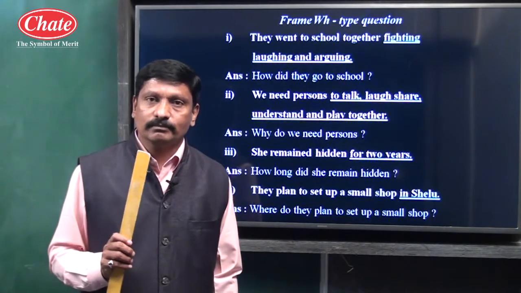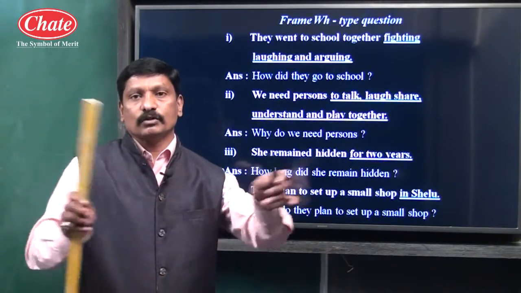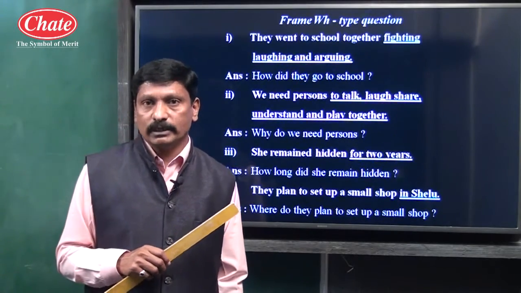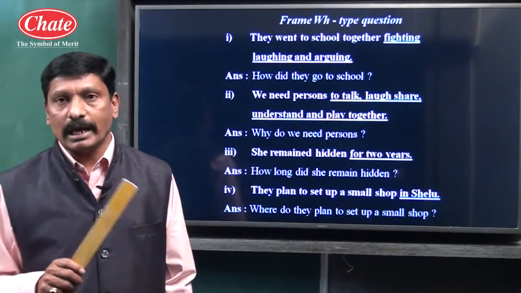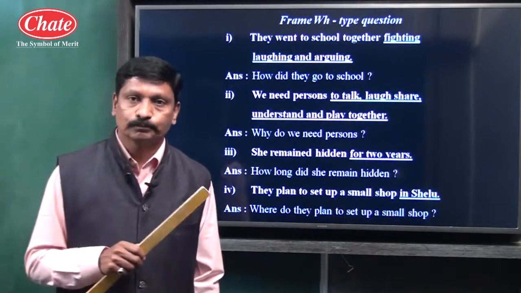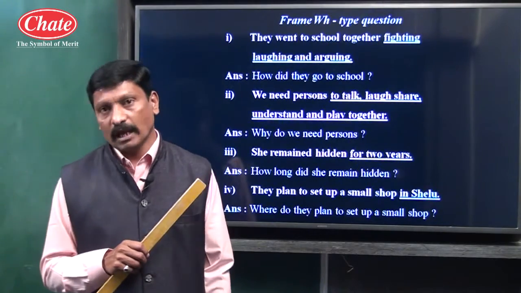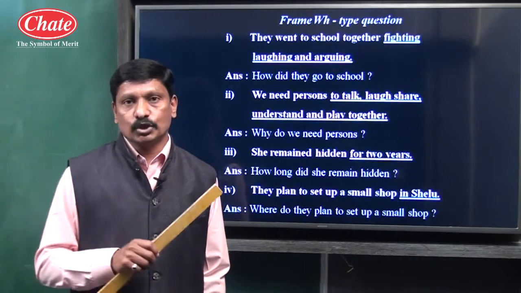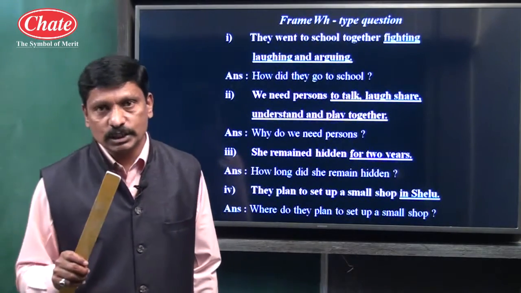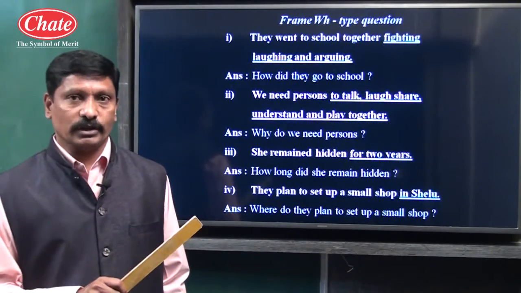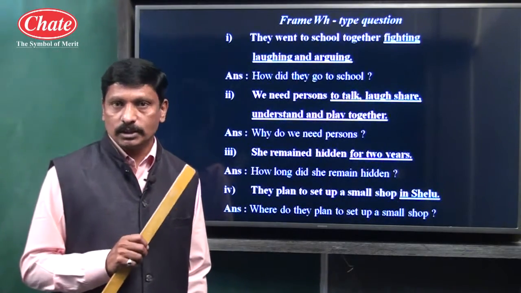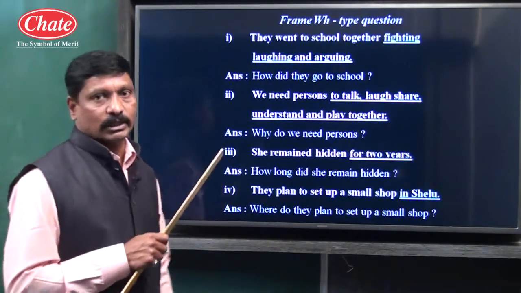Children, in an exam they give a particular sentence, a particular part is underlined, and we have to frame a WH question. Means we have to use the appropriate WH word: who, when, why, how, etc. We know the structure of a WH sentence. First the WH word is used, then the auxiliary is used, then the rest of the part and question mark. Some exceptions are there if we are using the WH word who. Let us see some examples.